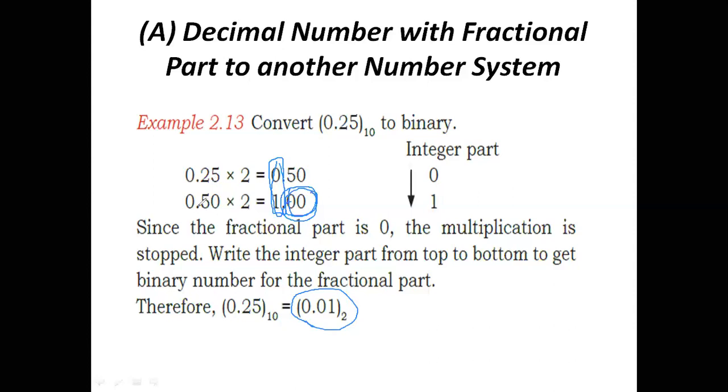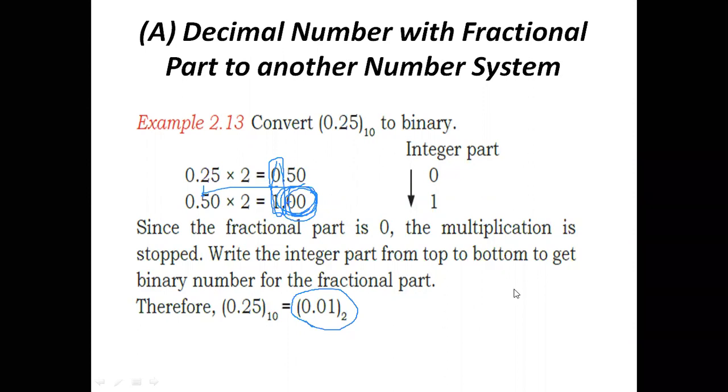And 0.50 into 2 is 1.0. After that, if we get 0 0 after the point, we stop. Which way do we note the values, top to bottom or bottom to top? Top to bottom we need to note. And 0 1 is indicated. In this manner we are converting a decimal number with fractional form.